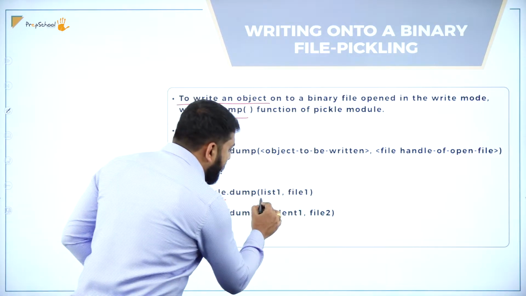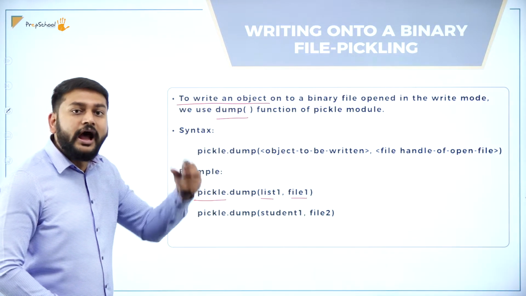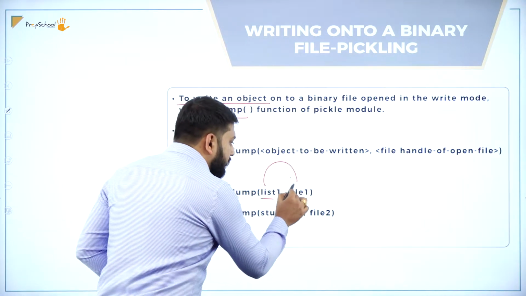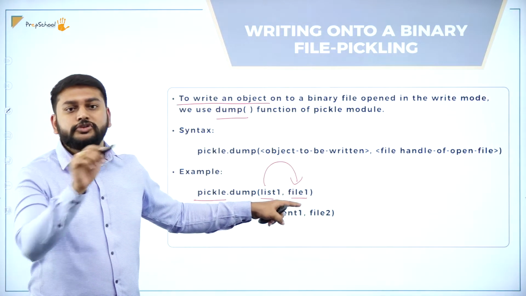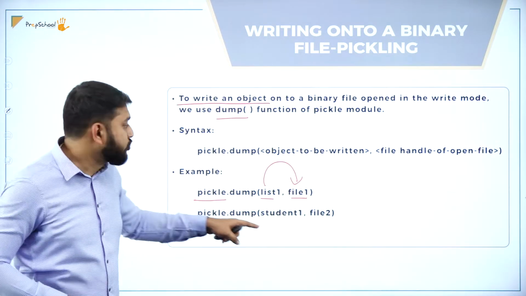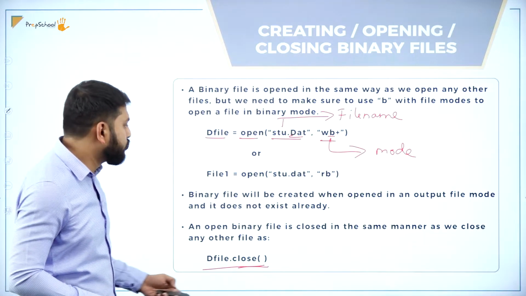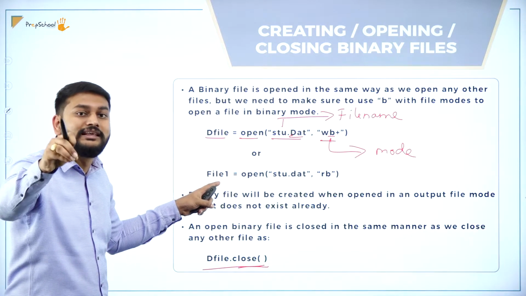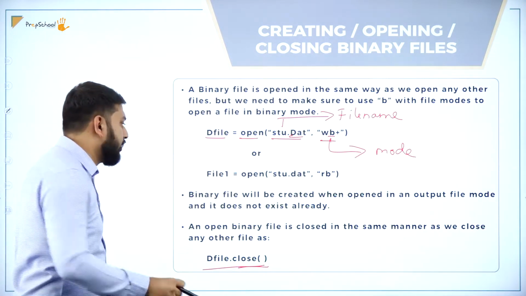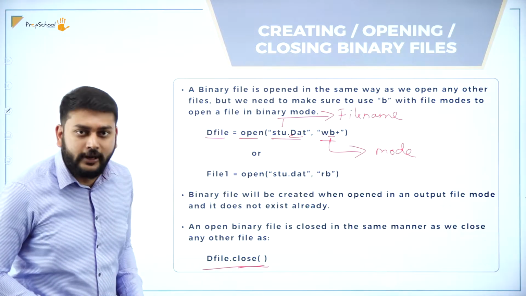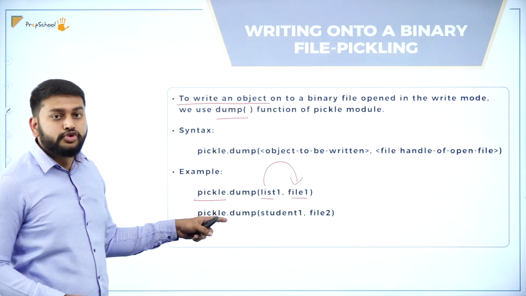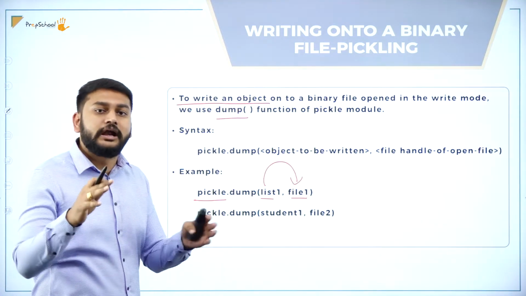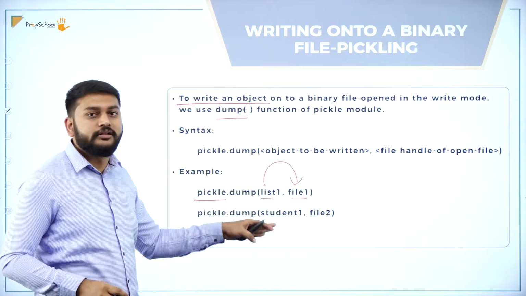I have two things here that you need to observe. I have the content in the list, and I'm trying to store that in file 1, which is the pointer pointing to my binary file. So file 1 is what I will call the file pointer. I have my content in the list, and I'm trying to store that content into this file 1, as you need to remember with respect to this example. I'm using the method called dump to completely dump all my content, what I have in the list or in student 1.